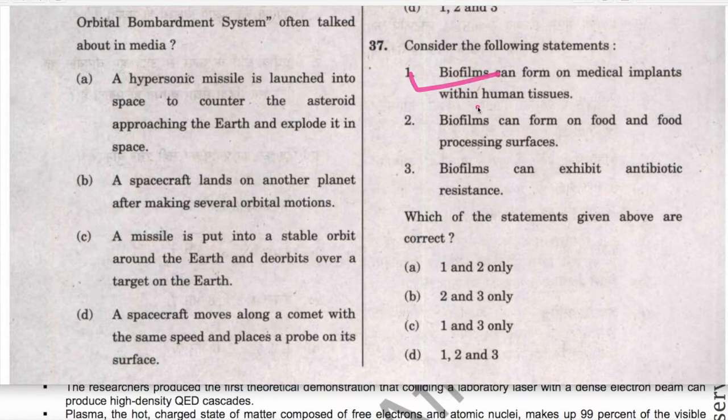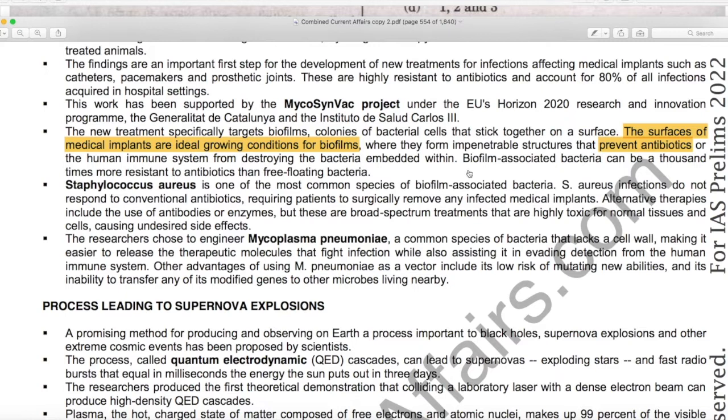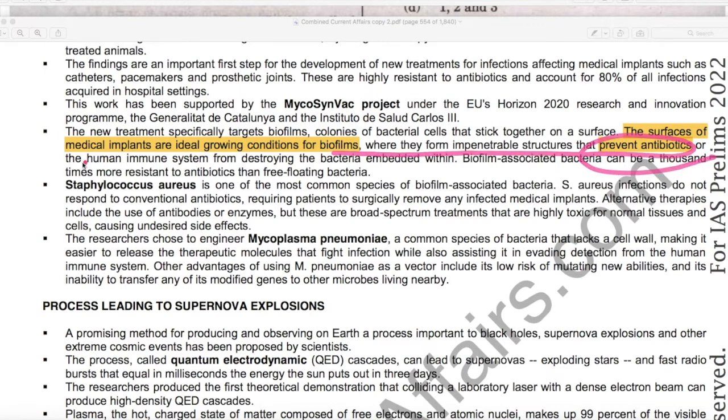Therefore, statement 1 is correct. Now take the third statement, that biofilms can exhibit antibiotic resistance. This statement is also correct. In the same news it is mentioned that biofilms form impenetrable structures that prevent antibiotics or the human immune system from destroying the bacteria embedded within. Biofilm associated bacteria can be 1,000 times more resistant to antibiotics than free floating bacteria.